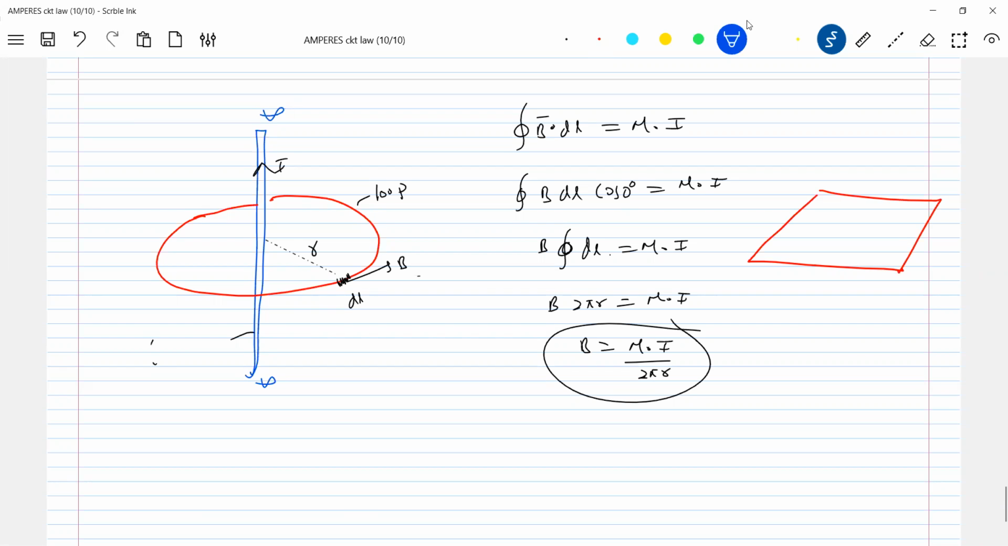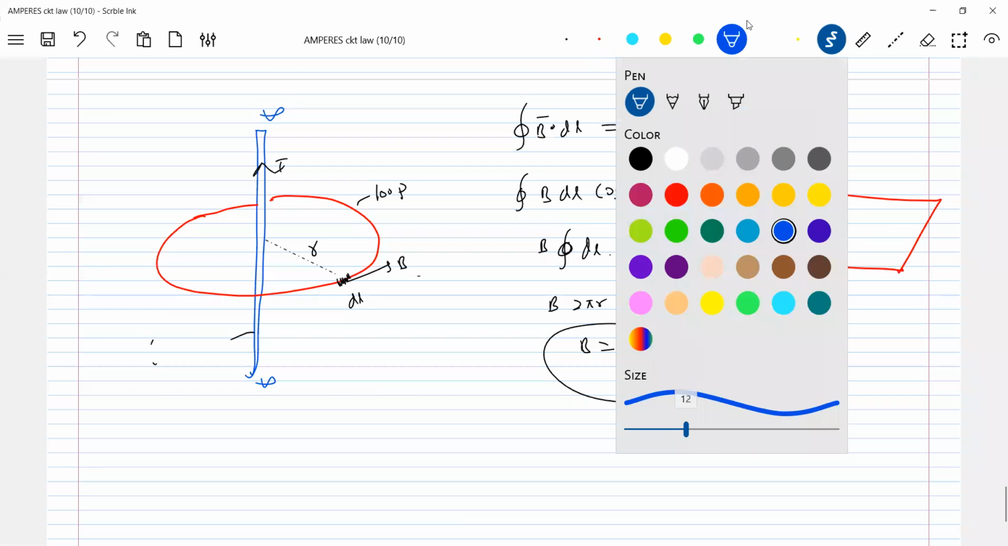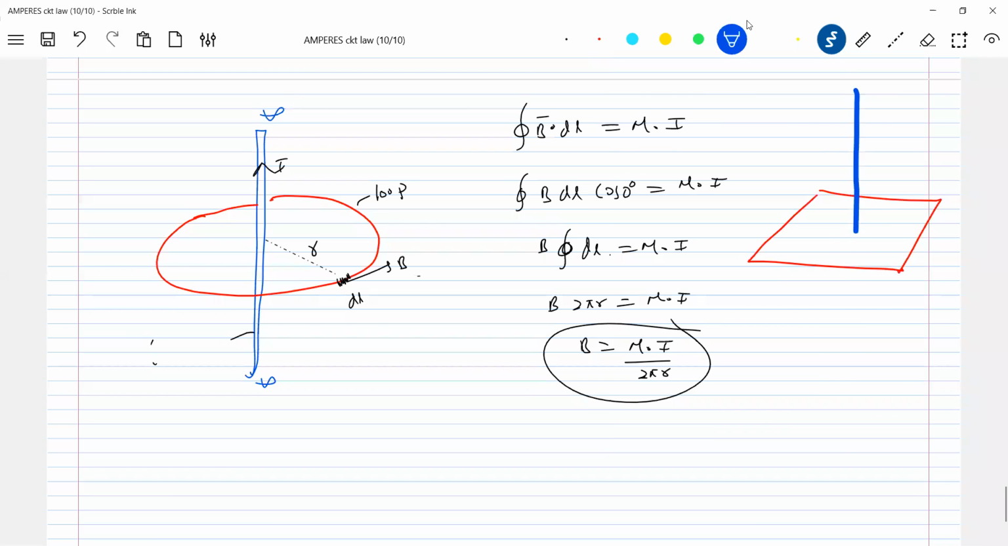Will you get the answer? Will he end up with the answer? What's wrong with him? There's a loop. There's nothing wrong in him. You will not get the answer, that's all. So is Ampere's circuit law wrong? No. You assumed it in such a way that you have to calculate B bar at every point.